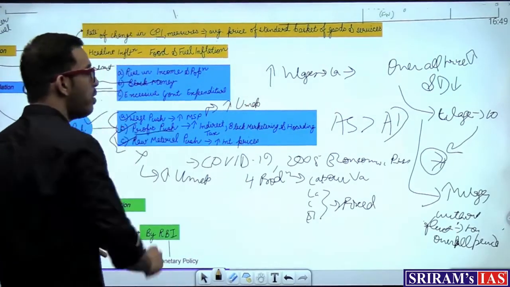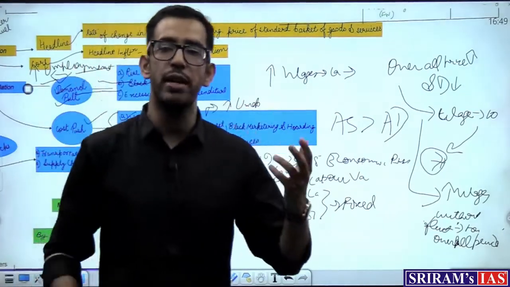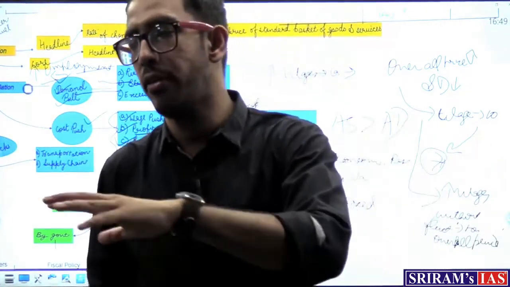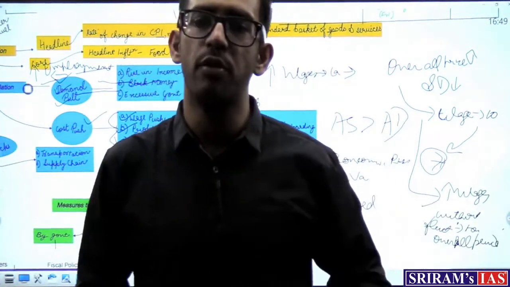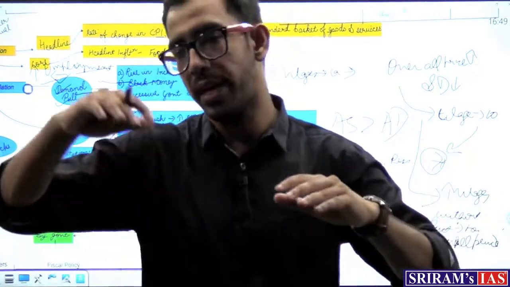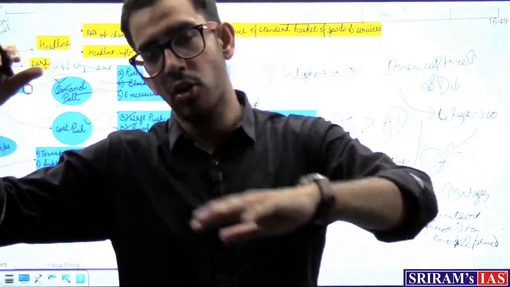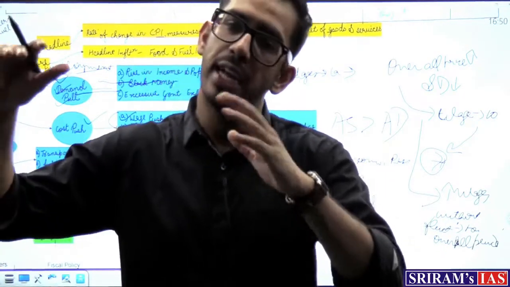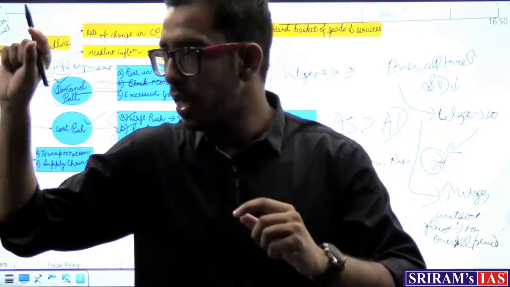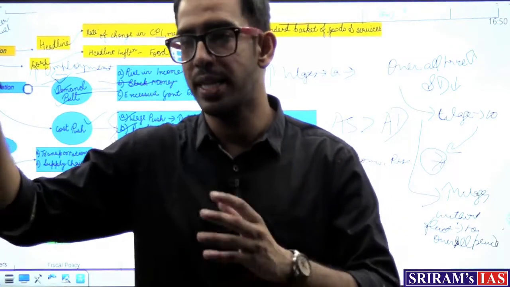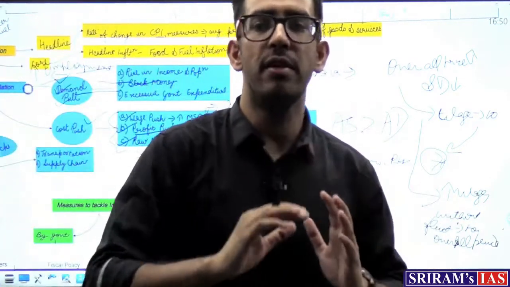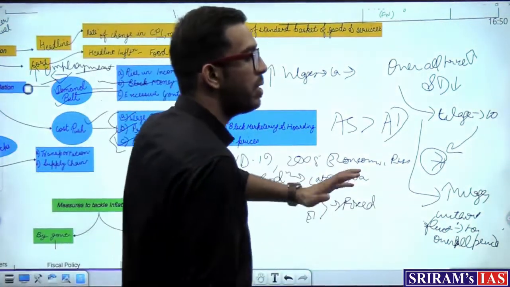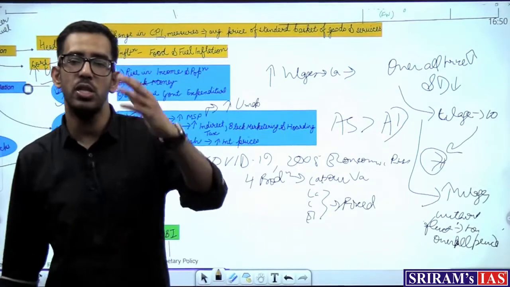Same goes for profit. Now he wants to increase his profit. He again knows that if he increases his profit, that means he has to increase the price of his product, and if he increases the price, the demand for it will fall. So again, in order to maximize profit, he will cut down on his cost. Previously he was selling the mobile phone at 150, he will again sell it at 150, but the phone that was being produced by say 10 laborers, now he will keep only 7 laborers in his factory and pay only 7 laborers, so that his profit is maximized. That means his cost is cut down.